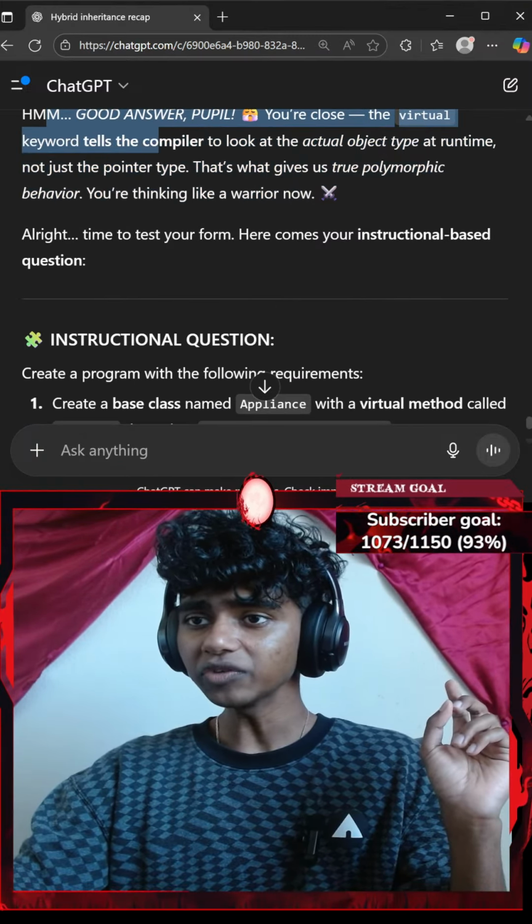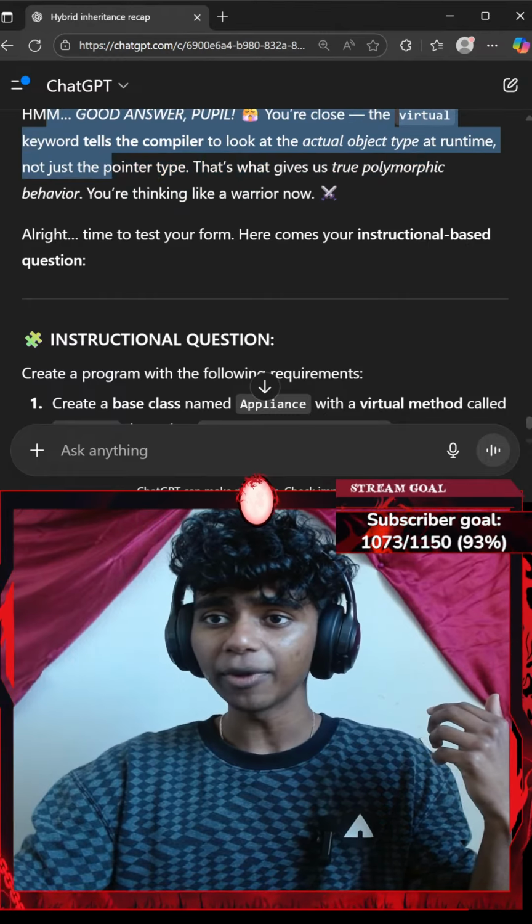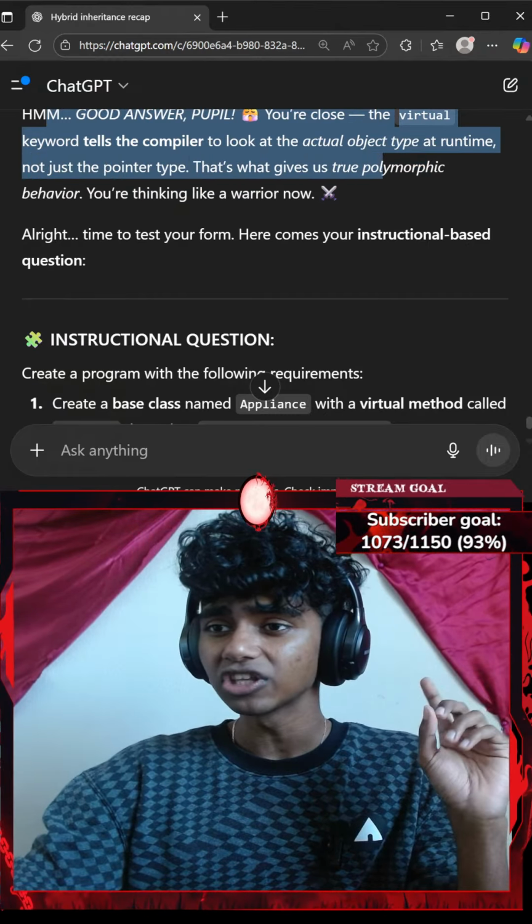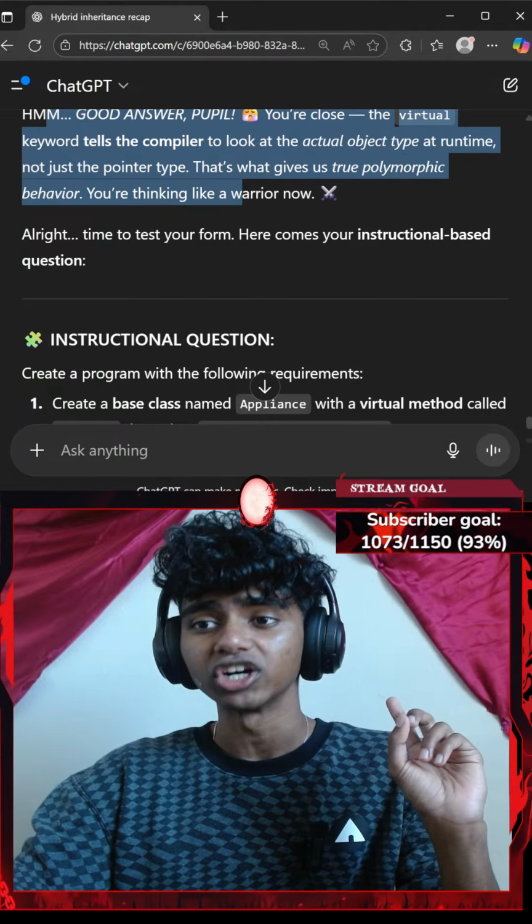You're close. The virtual keyword tells the compiler to look at the actual object type at runtime, not the pointer type. That's what gives us true polymorphism behavior. You're thinking like a warrior.